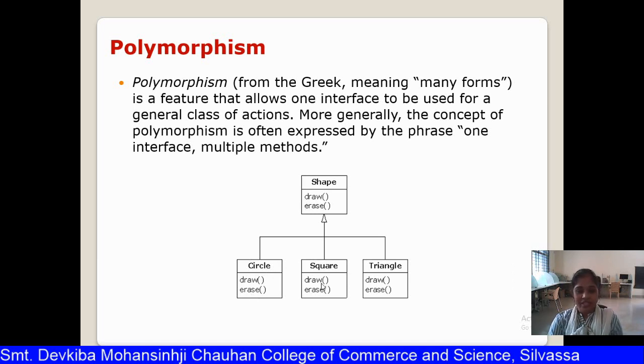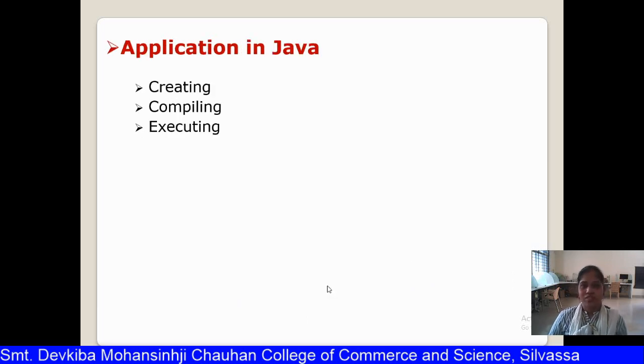The same is inherited in the square also, and the same are inherited into the triangle also. So that means I have used the same draw and the same erase method which was there in the shape class, and I have reused those functions in the child classes. So this is called polymorphism.